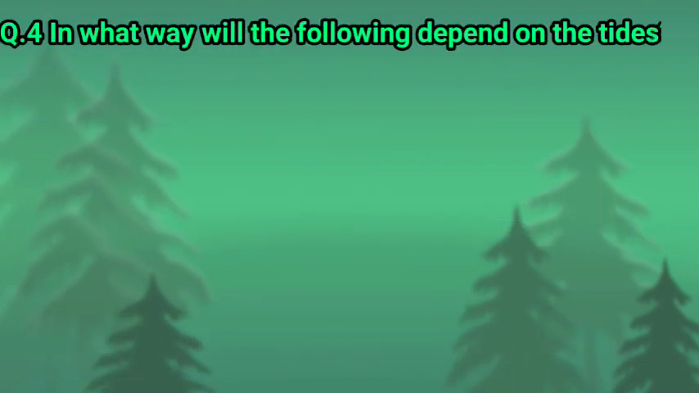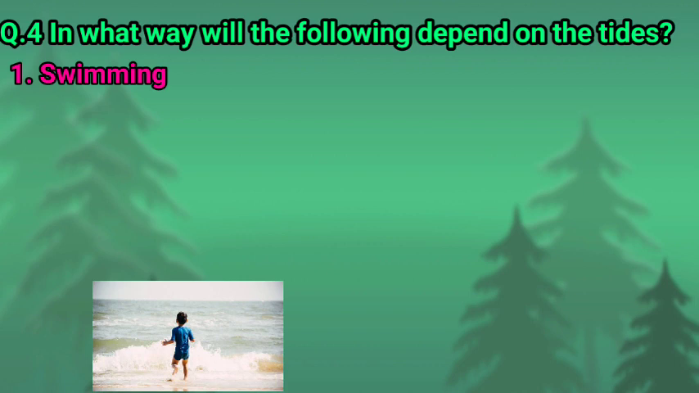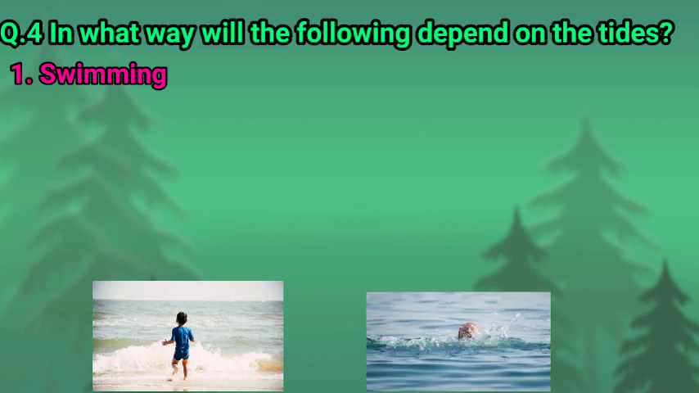Next, question number 4. In what way will the following depend on the tide? So children, how are these following things dependent on tide. Number 1, swimming. So children, while entering the sea for swimming, we must take information of the timings of the tide. Swimming in the deep sea during the tides can lead to serious accidents.